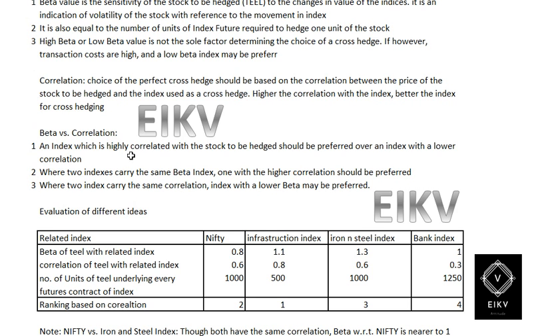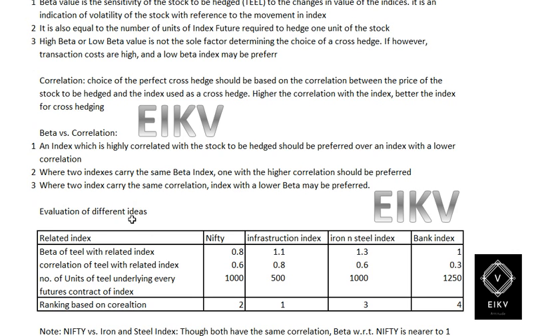Number one, an index which is highly correlated with the stock to be hedged would be preferable over an index with a lower correlation. Number two, where two indexes carry the same beta, the one with the higher correlation should be preferred. Number three, where two indexes carry the same correlation, the index with lower beta may be preferable.